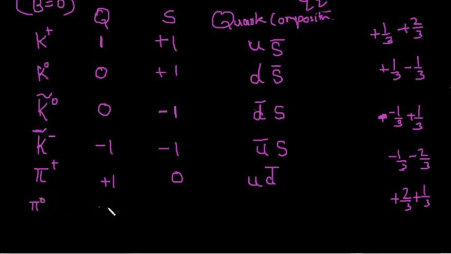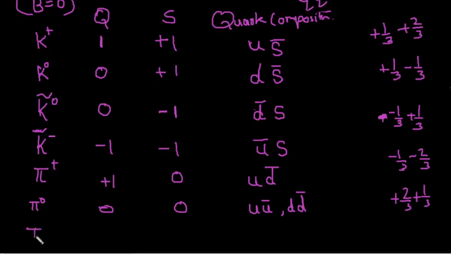Now again for pi naught, you have charge 0 and strangeness is 0. Now this pi naught can be composed with two compositions, that is u u bar and d d bar. For both of these, the charge will be 0, strangeness will be 0, and baryon number will be 0. So there are two compositions possible for pi naught.